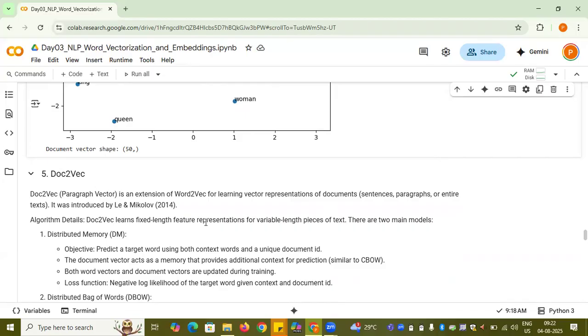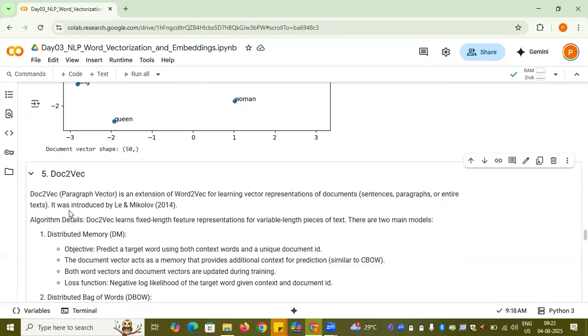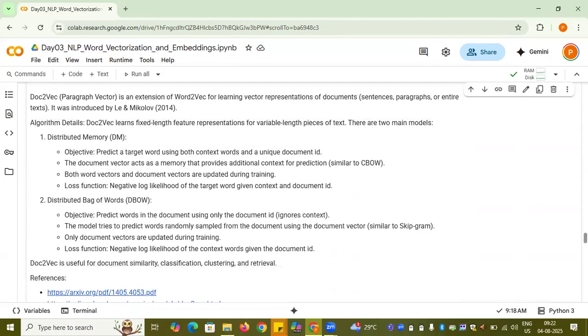Doc2Vec is the extension of Word2Vec for learning the representation for the entire text. I mean, here we do not want to deal with simple words. We want to get the vectors of the entire doc. It was introduced in 2014 only. And if you go below, there are two methods of Doc2Vec, distributed memory and distributed bag of words.